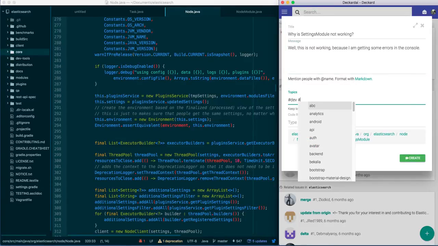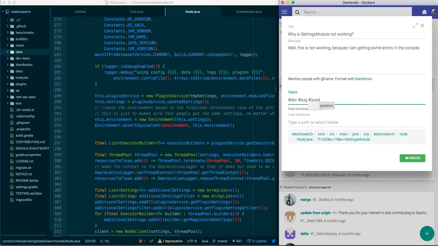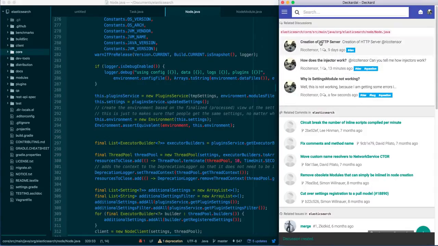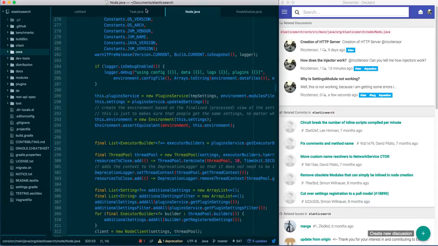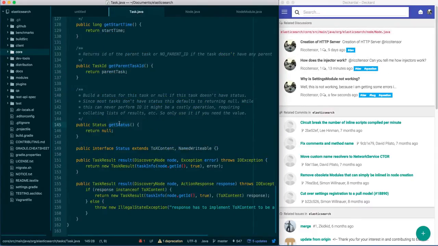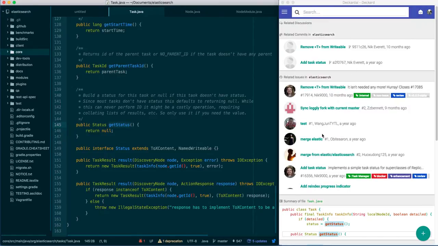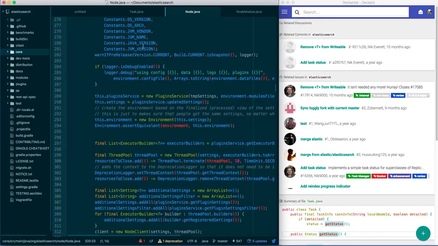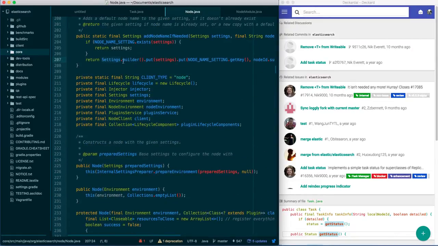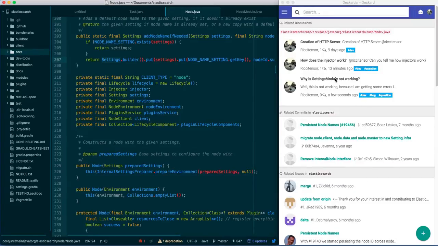And then I tag it, like on Twitter, with a bug and a question, and I'm pretty much saying, okay, this is about this specific line, and I want to create this message. Then what you get to see is the message related to this specific file or line. If I go to some other file and click here, I don't see those messages anymore. I just see some other commits and related issues for this line. When I go back and click here again, I get to see those things.